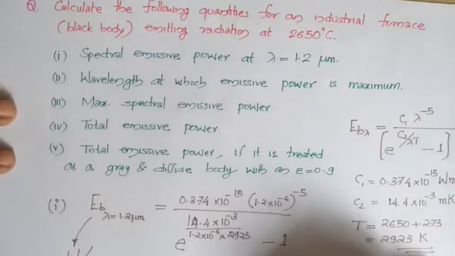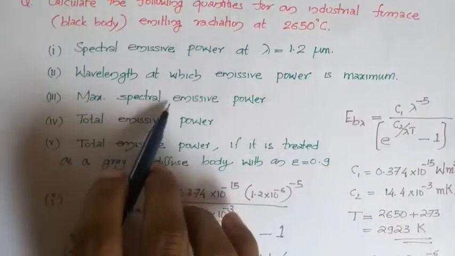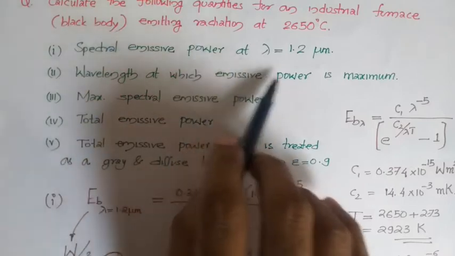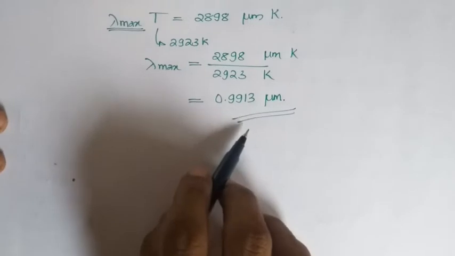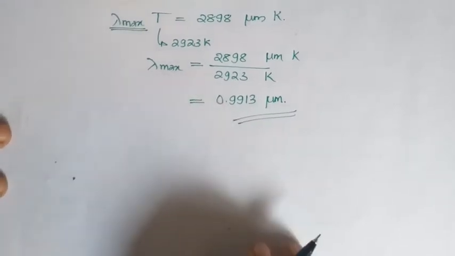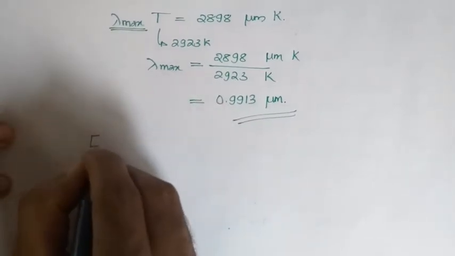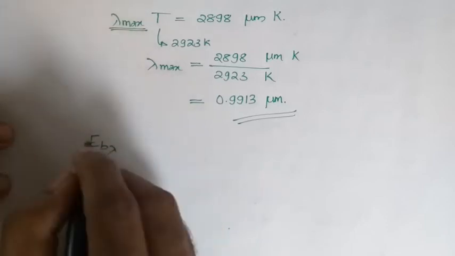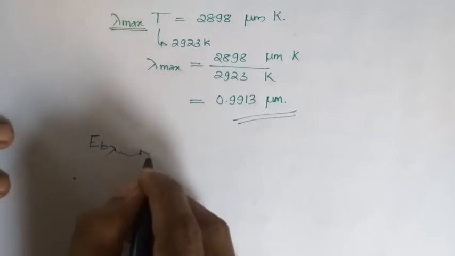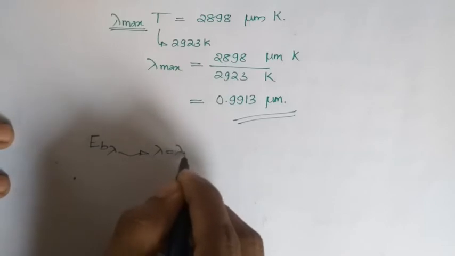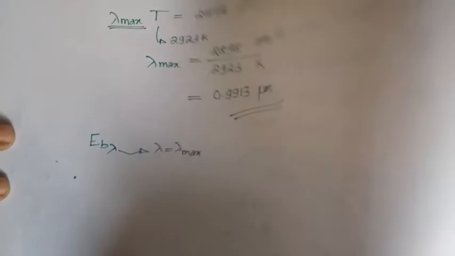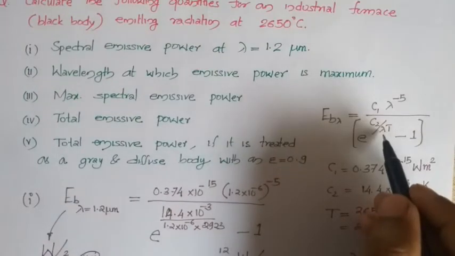In third part, it is asked the maximum spectral emissive power, meaning corresponding to this λ max that we have obtained, you have to evaluate the maximum monochromatic emissive power. So you will be substituting in the expression for E_Bλ, where this λ is equal to λ max. That means in this same expression I will be substituting.